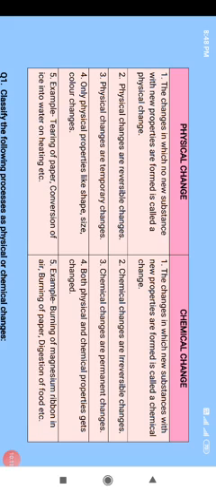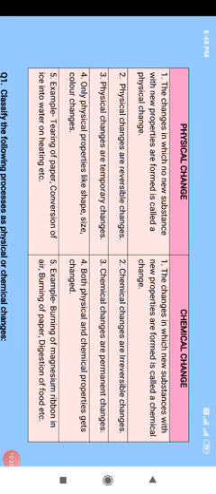You can see the change in the color of iron, that is the physical property gets changed, and the chemical property is changed because the formula also gets changed. The rusting part of iron has a chemical formula Fe2O3.XH2O. That means the chemical composition also gets changed.